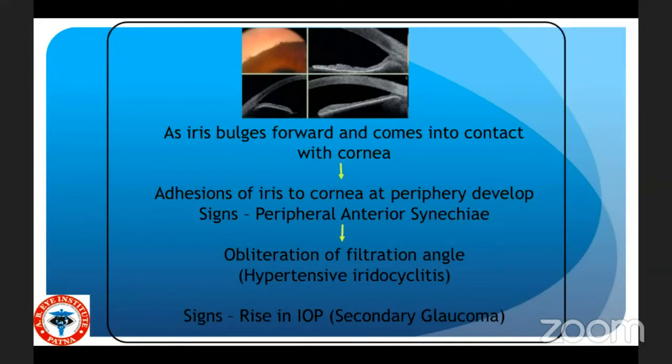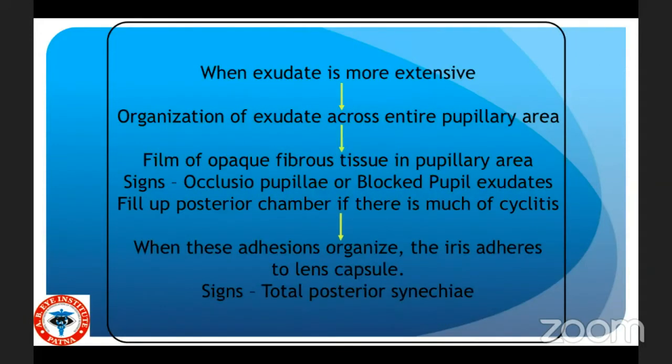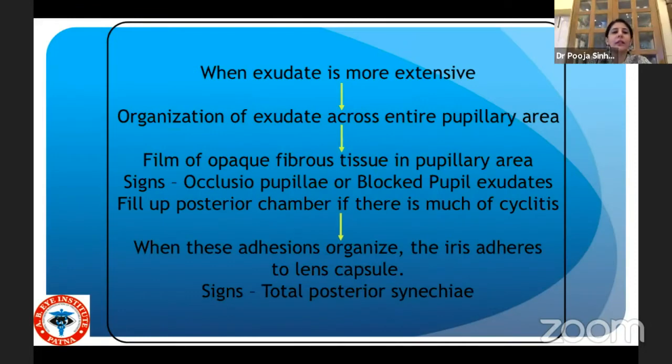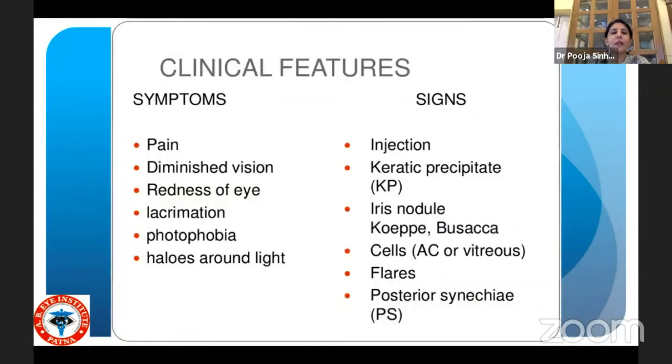pressure or secondary glaucoma. Now, when the exudate is more extensive, it fills the entire pupillary area, and the resultant sign that we see is occlusio pupillae or blocked pupil. And when these adhesions totally organize, the iris adheres and totally plasters to the lens capsule, resulting in a total posterior synechia. So coming on to the clinical features, the symptoms that the patient complains of are pain, diminution of vision, redness, lacrimation, photophobia, and halos.